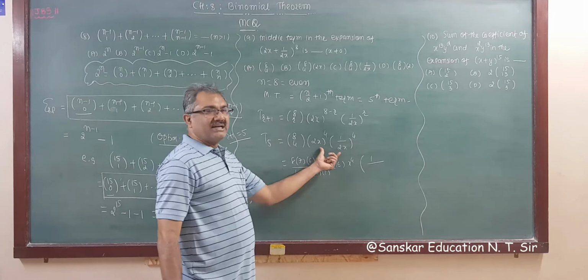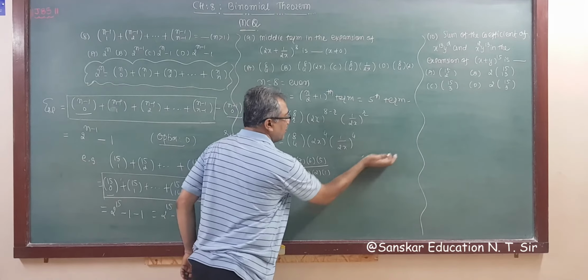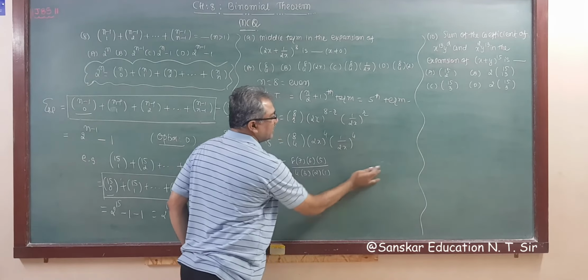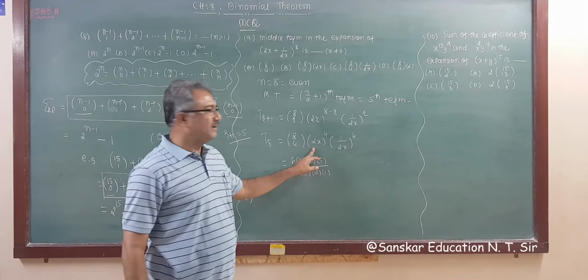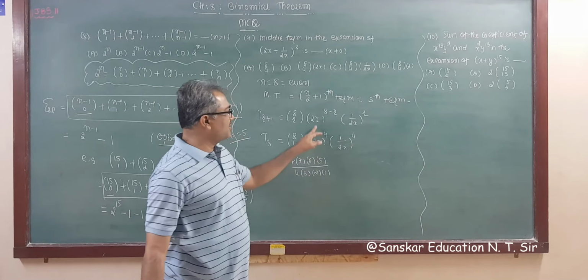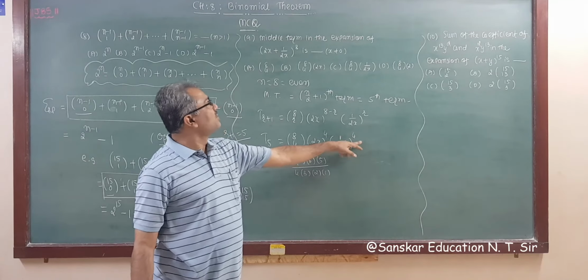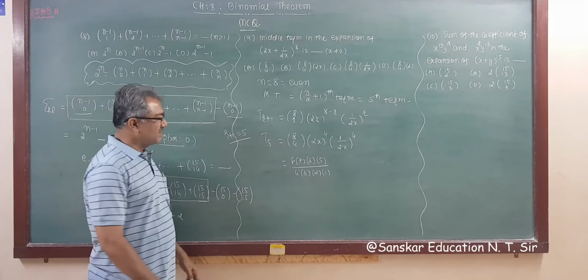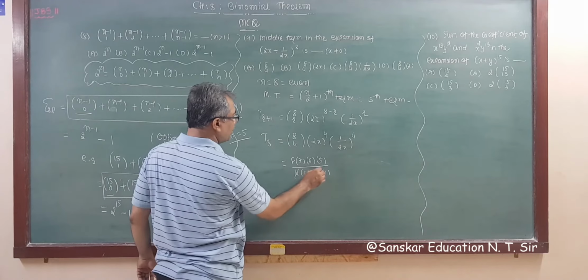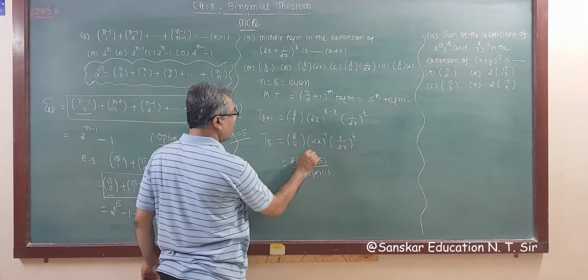See, both are same, so no need to write this also. Why are we wasting our time? So now these are the same, 2x raised to 4, 1 upon twice x raised to 4. So no need to write more steps. So this will be 4 into 2 is 8, 3 into 2, right?